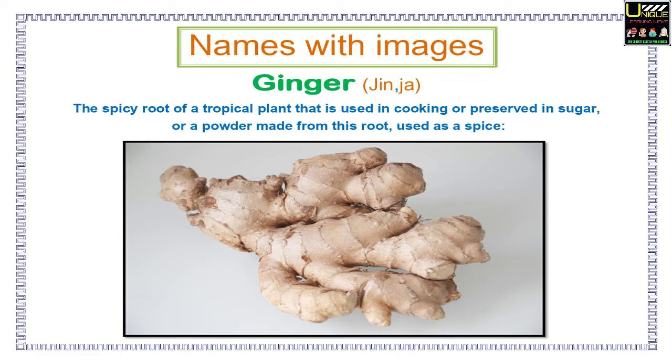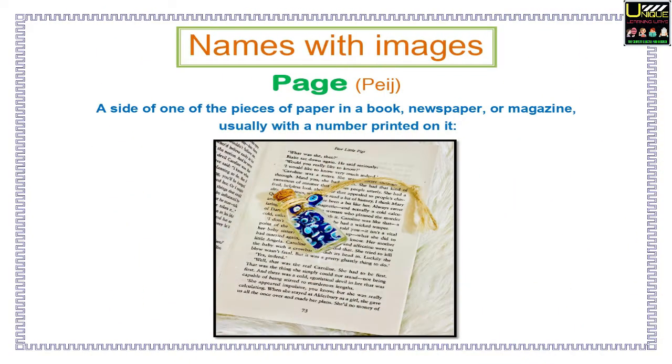Names with images. Here you will see a word with its pronunciation, explanation, and an image. Ginger. The spicy root of a tropical plant that is used in cooking or preserved in sugar, or a powder made from this root, used as a spice. Page. A side or one of the pieces of paper in a book, newspaper, or magazine, usually with a number printed on it.